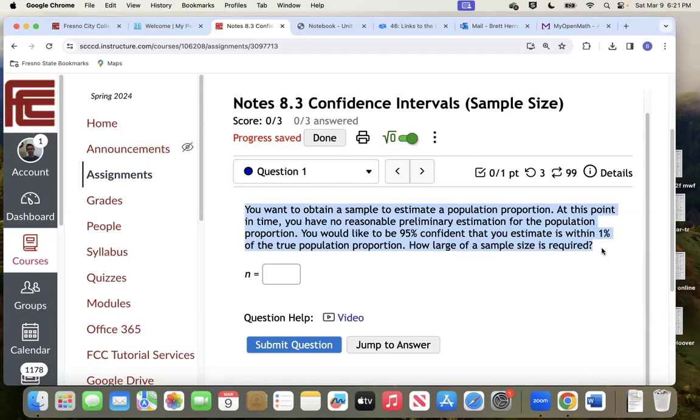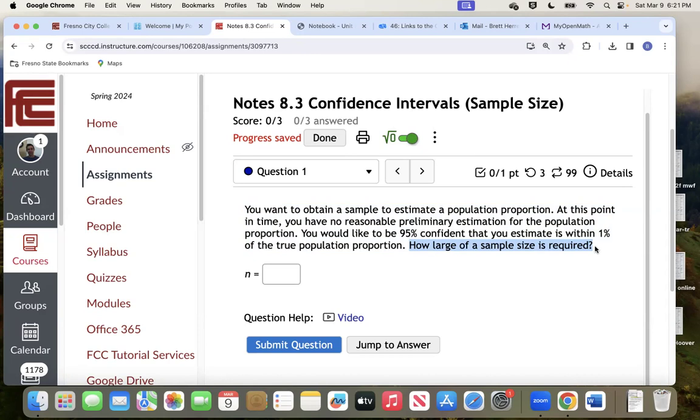So the key part to focus on is that last sentence. How large, highlight that, how large of a sample size is required? So in other words, how many people do we need to include in our study to get the kind of accuracy that we need to get? So, right, we want to figure something out.